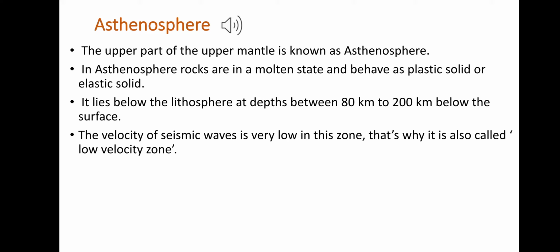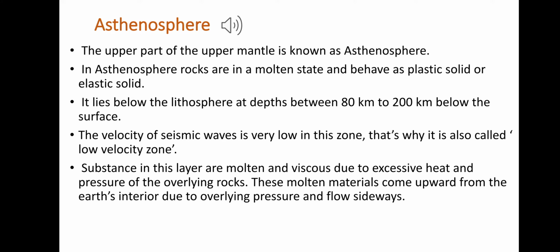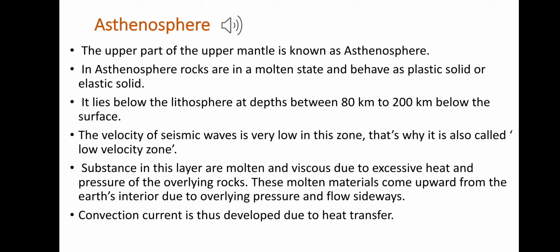This sphere is also called the low velocity zone because the velocity of the seismic waves is very low in this zone. The substances in this layer are molten and viscous due to excessive heat and pressure. Thus the molten materials come upward from the Earth's interior due to the overlying pressure and flow sideways. Here the convectional current is developed due to heat transfer.